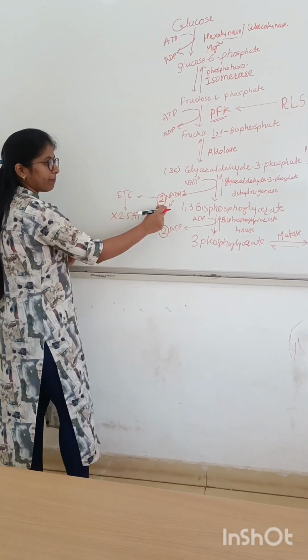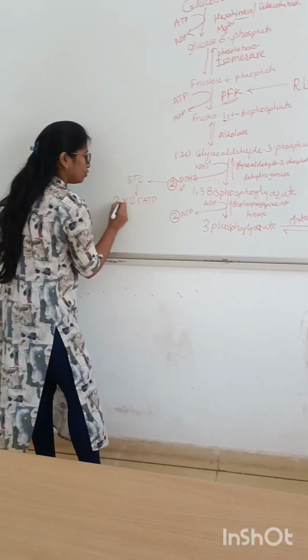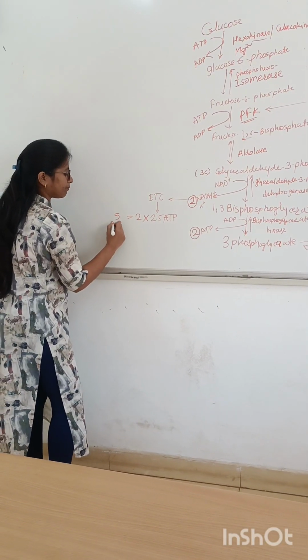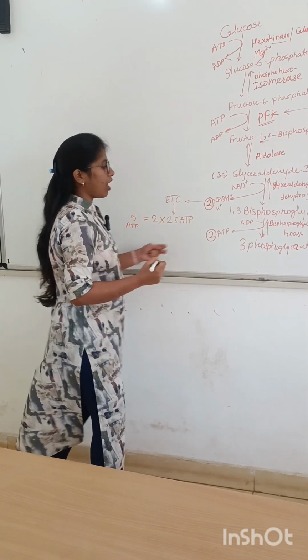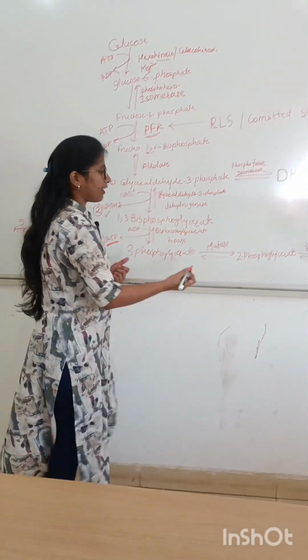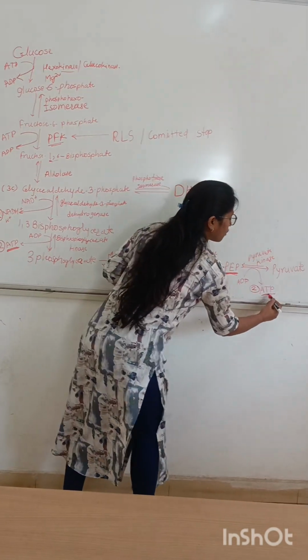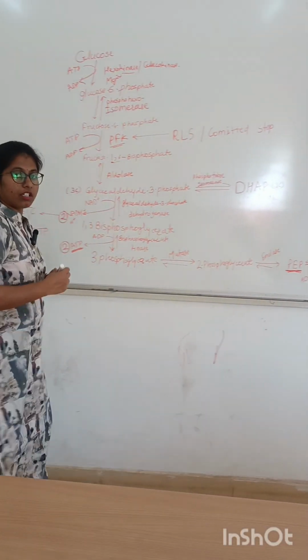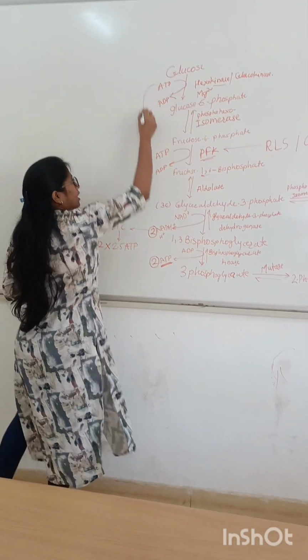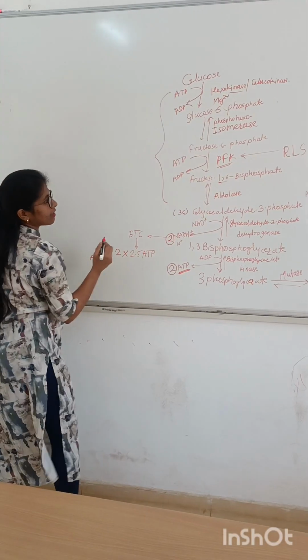Two molecules of NADH form 2.5 into 2, that is 5 ATP. Total generation of ATP we will see with these steps of glycolysis.